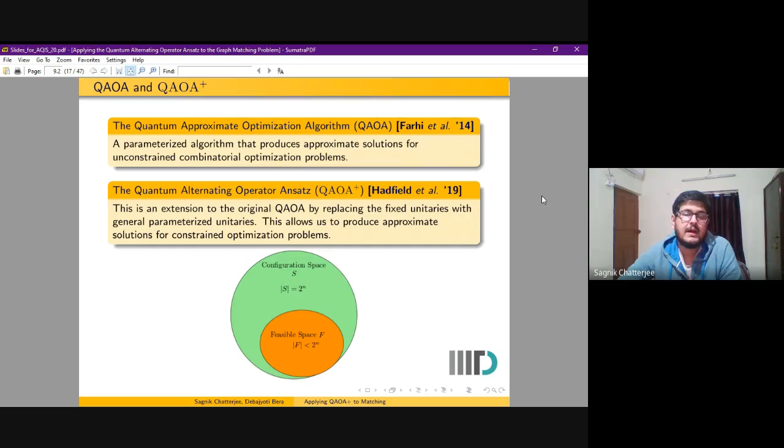If you have a combinatorial problem of n variables, the feasible subspace is a proper subset of the entire configuration space. This is the case for the matching problem, in which we can see clearly that not all subsets of edges form a matching.